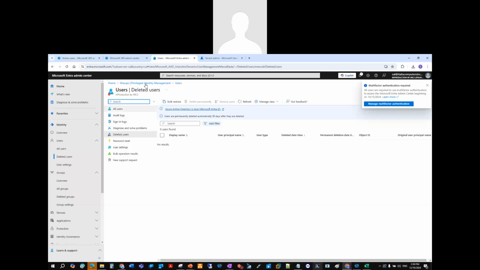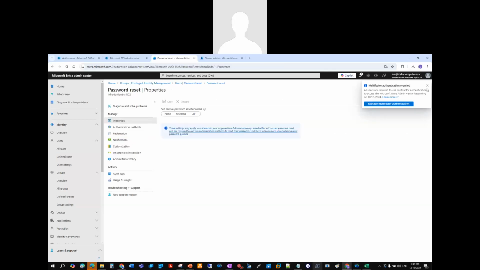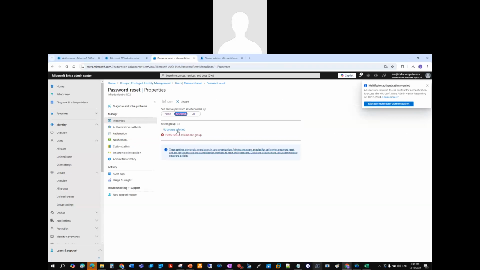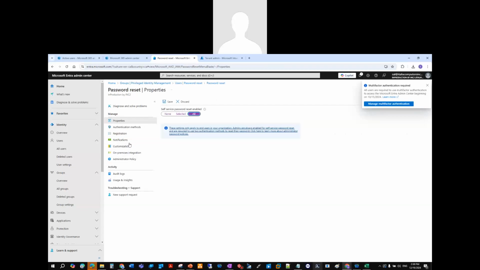We can activate a feature to activate auto patching now that we have the licensing for that, and we can add that. Can acquire that later. It's a different class. So again, here's my all users, my deleted users, sign in logs if I need to, audit logs. I can create new users, right? I'm not going to create new users, but again, we can go and do our password resets. Again, password resets, right? We can manage authentication.